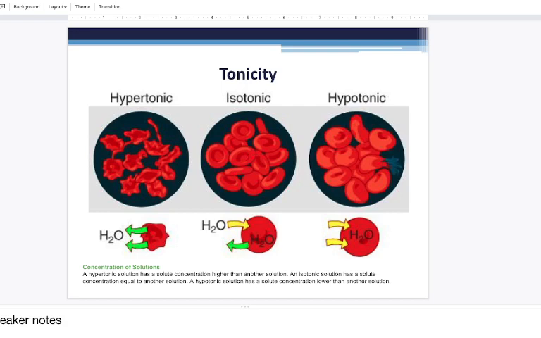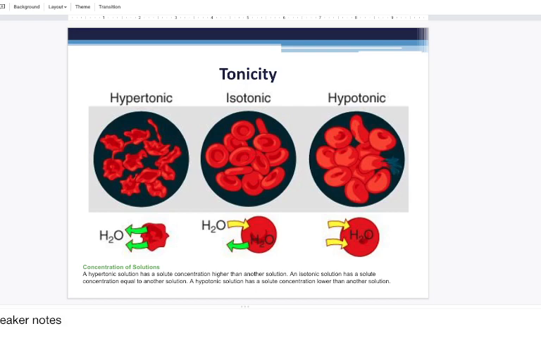Hypotonic solutions will lyse red blood cells. Hypotonic solutions result from a lower than normal tone of solution concentration. So when you place a red blood cell in a hypotonic solution, the solution on the outside of the red blood cell's concentration of ions is less than the concentration of ions within the inside of the red blood cell.